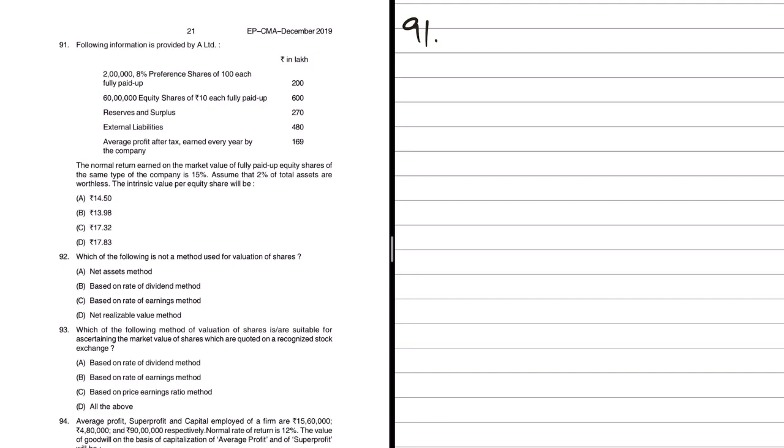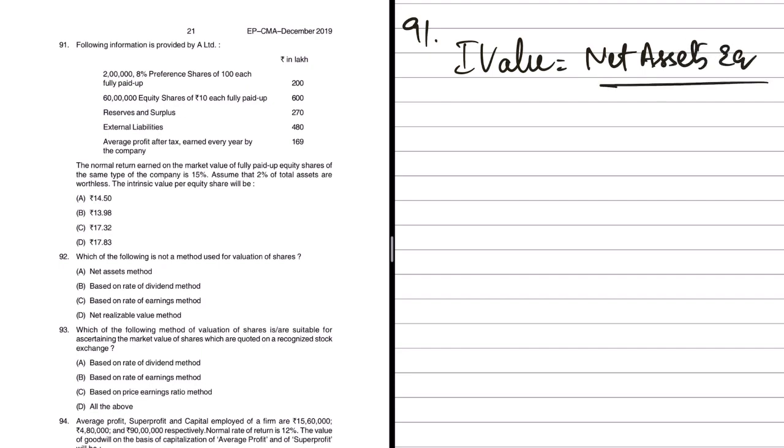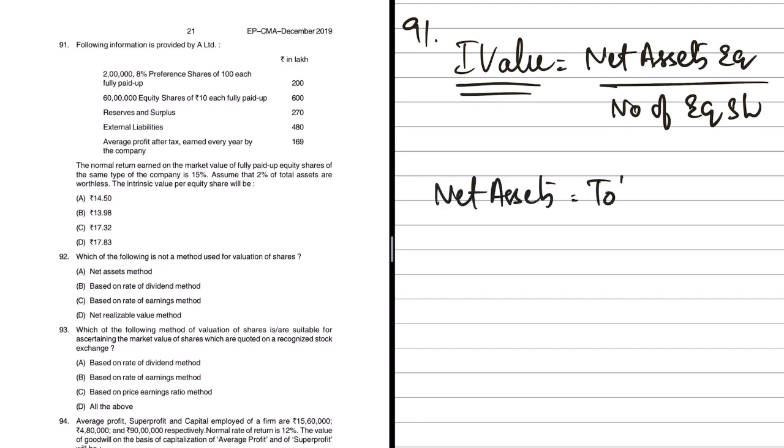Okay, this is based on formula actually. Intrinsic value is nothing but net assets available to equity shareholders. This is important. Net assets available to equity shareholders divided by number of equity shares. So this will give us the intrinsic value per share for the equity shareholder. But do we have the net assets here? We do not even have the balance sheet. But how do we find out the net assets? That is the question. Okay, see, this net assets is nothing but total assets minus the liabilities.